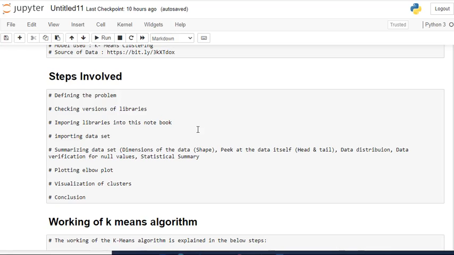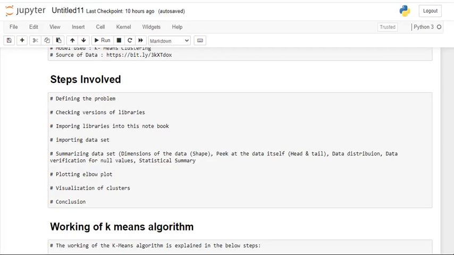Then we summarize the data: the shape of the data, the top 5 values and bottom 5 values, and how the data is distributed. Then data verification for null values: is there any null values, meaning missing values, in the data? That is evaluated before processing the data. And the statistical summary, where we measure the mean, mode and median of the data. The next step is plotting the elbow plot, and this is very crucial.